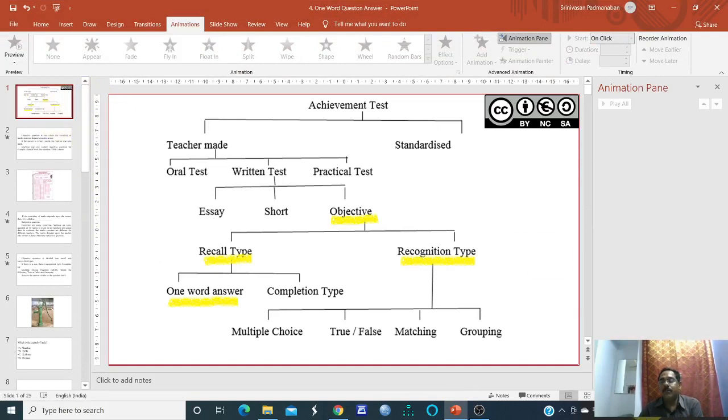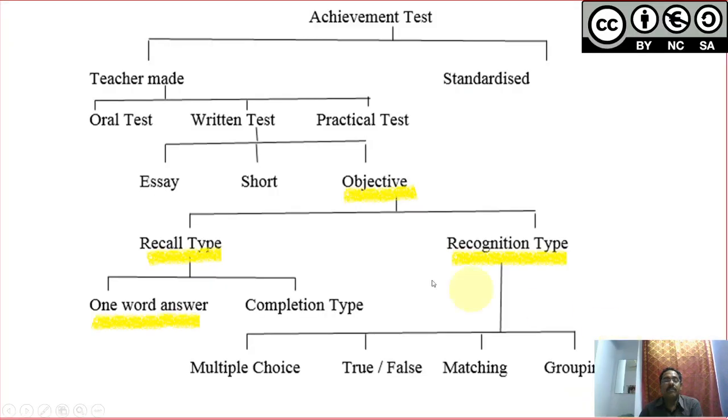Today let us go to a new topic, and the topic is one word answer questions. So we had a practice of taking questions in essay and short answer question. Now we are in one word answer. Okay. So one word answer is kept under objective question.